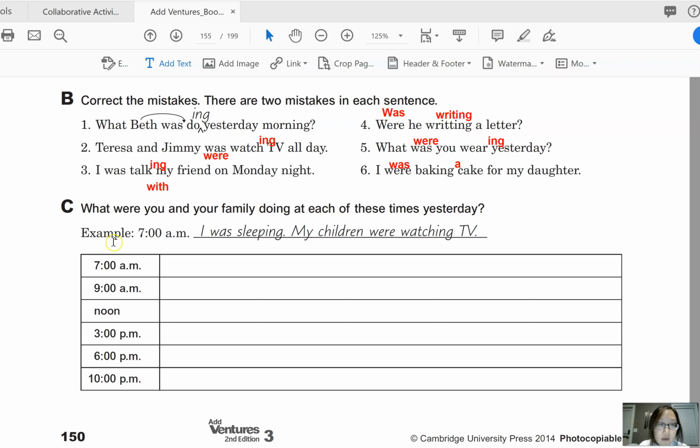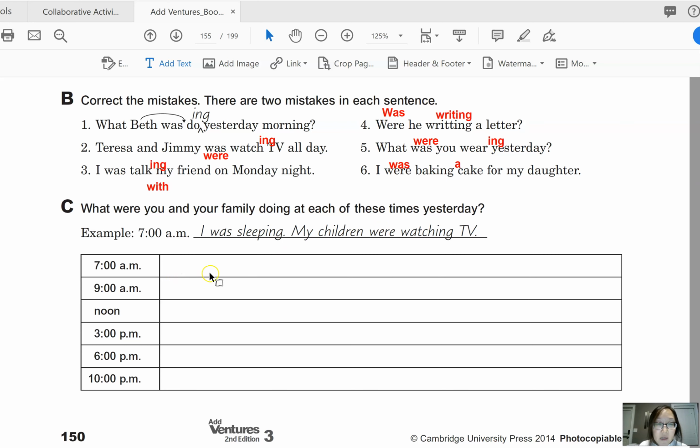So let's now look at exercise C. What were you and your family doing at each of these times yesterday? You can see 7 a.m., 9 a.m., noon, 3, 6, and 10 p.m. So, for example, I was sleeping. My children were watching TV. So you can make 2 sentences, one for yourself and the other for your children or your husband, or maybe you have just one child, so you can say my son or my daughter in that case. Or you don't have to explain what all of your children were doing if you have more than one child. So it's up to you.